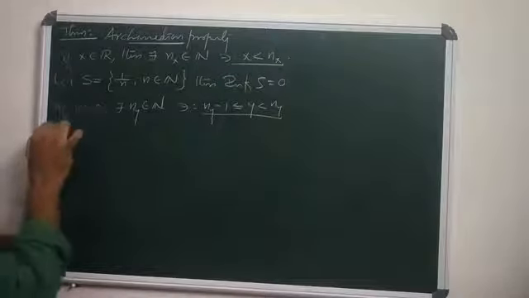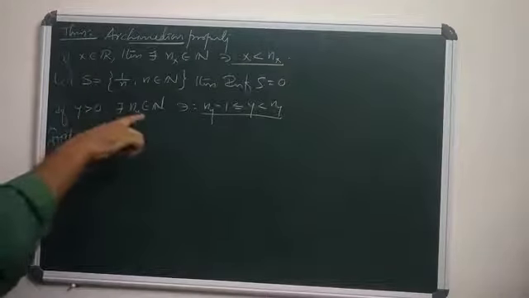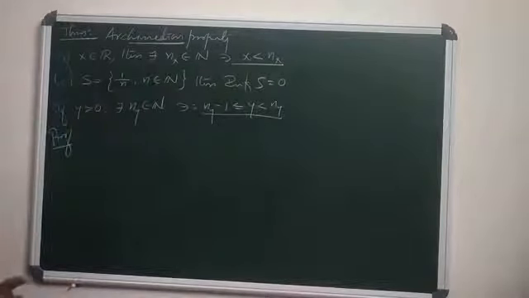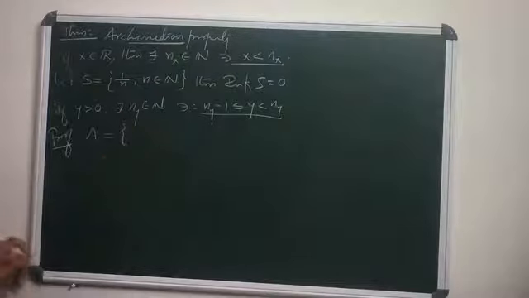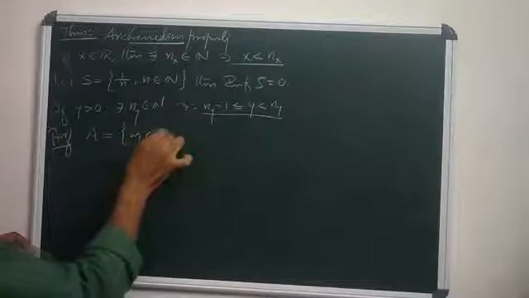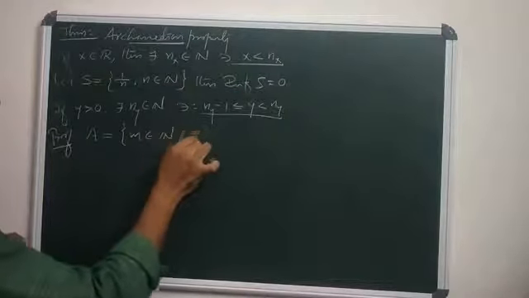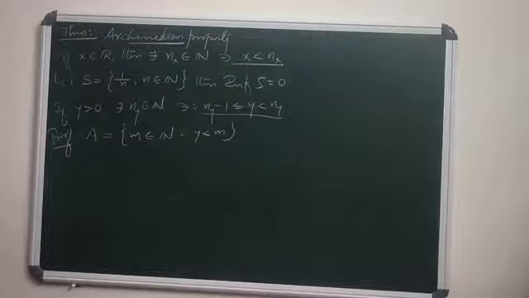How to prove this one? ny is a natural number, y is a real number. Agree? So you can define a set A. A equals the set of all m in N such that y is less than m. You can construct a set in this way.